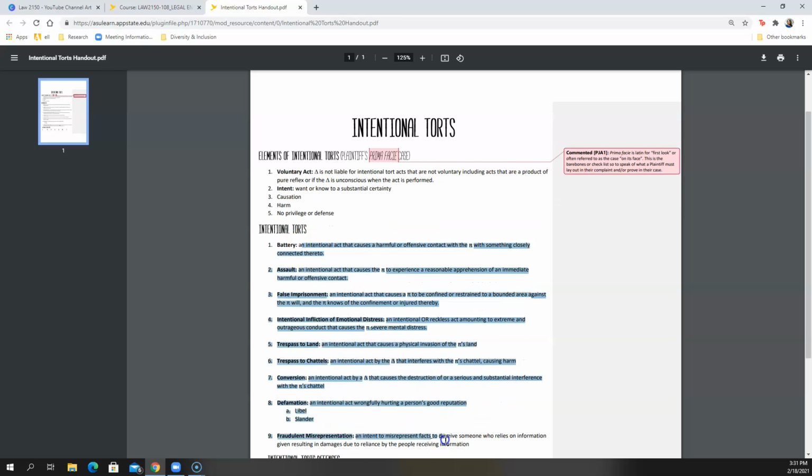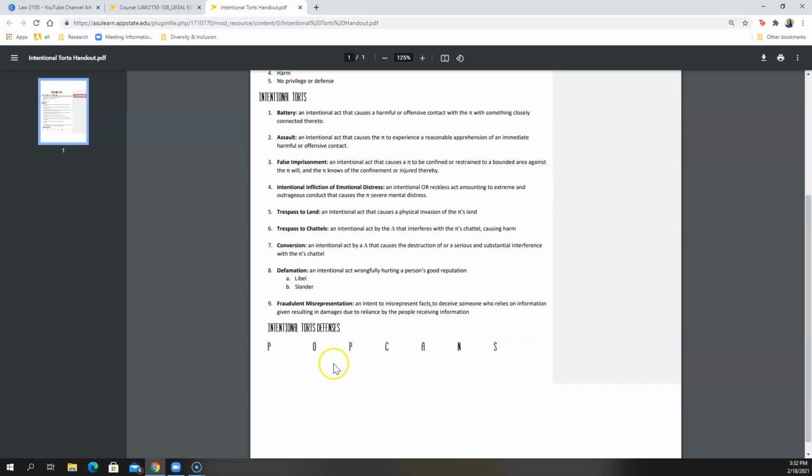I would say that the McGraw-Hill optional activities are really great resources for checking your understanding of the differences between those torts and when you see those two torts together, or when you see multiple torts together. The intentional torts defenses are represented in POPCANs as the acronym. And POPCANs is just what we use to remember the different torts defenses that are available.